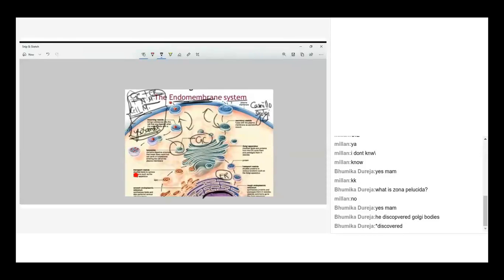So question can be framed like they may give a list of cell organelles and they may ask you which one of is not related to endomembrane system. Suppose if they give nucleus in options and ask you to recognize which is not part of endomembrane system, then you can say nucleus is not part of endomembrane system, but only nuclear membrane is part of endomembrane system. Or they may ask you ribosomes, are they part of endomembrane system? No, they are not part of endomembrane system. So the question can be framed in either way. So Camillo Golgi is a scientist who gave the name endomembrane system to all the cell organelles and membranes. Okay, that's what yesterday I just want to show.